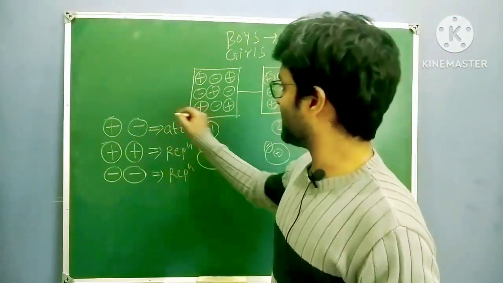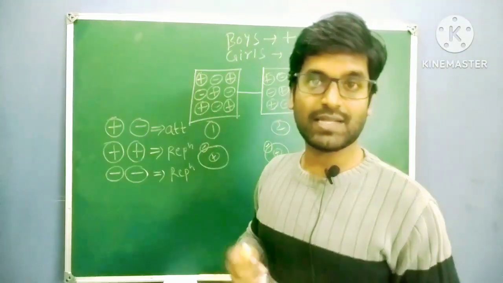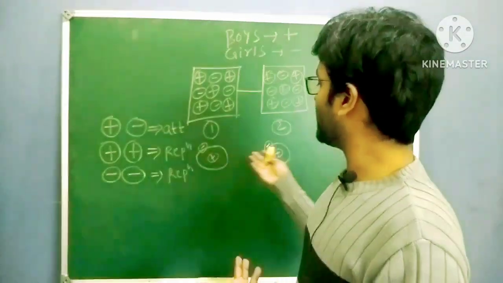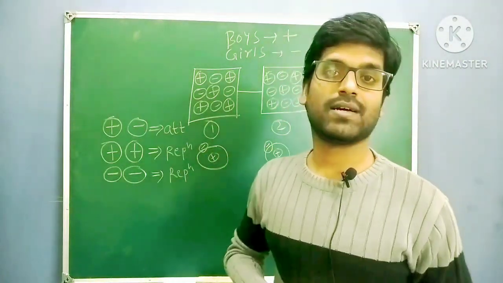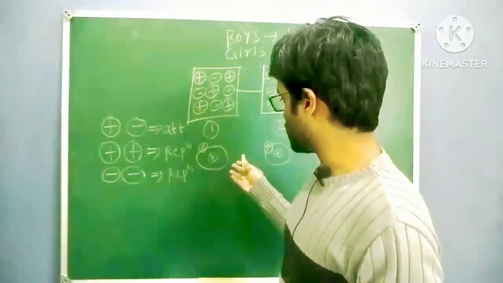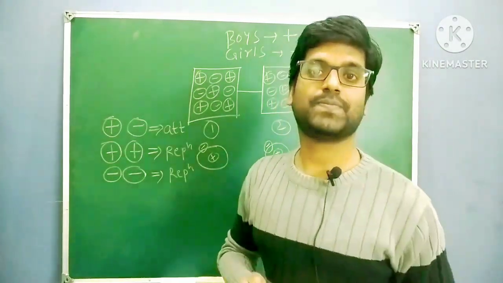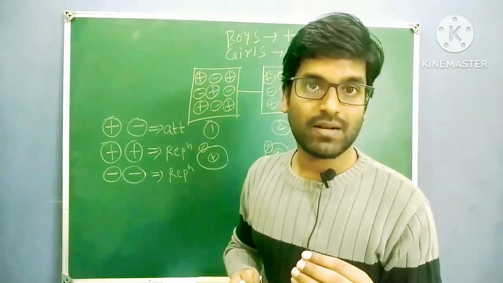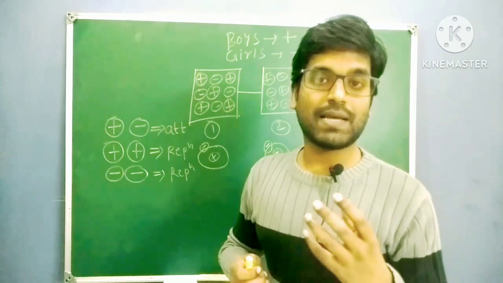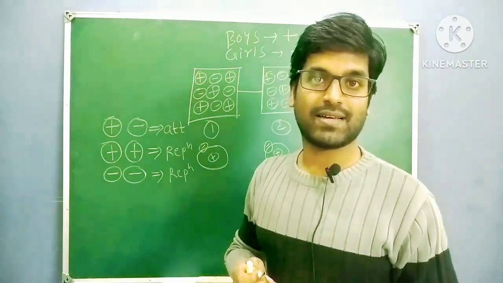Because of this force of attraction, they are getting married, they are forming a marriage bond. In the same way, because of the force of attraction between the two opposite charges, here a bond is forming. Just like the marriage bond, here also a bond is forming. Because of repulsions, the bond will break. Same gender people cannot marry. Same gender people cannot live their lives.